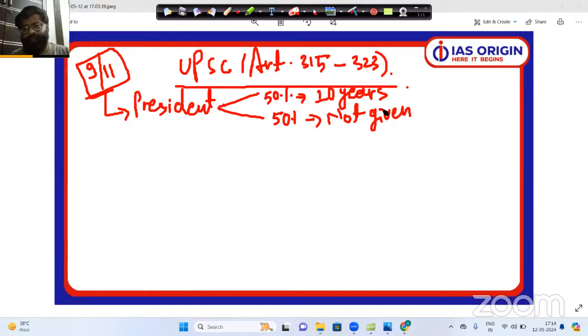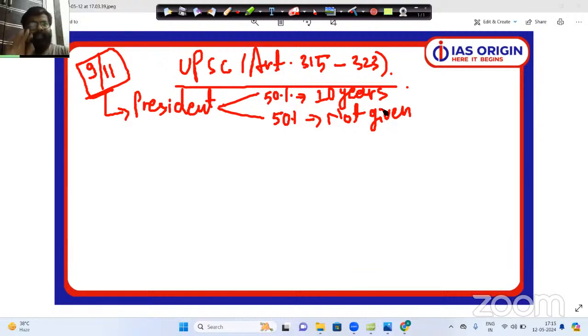Now, please try to understand. If there is a person who is very close to the central government or to a minister, and that person has been doing many favors for the central government, and the government wants to reward that person, then as a reward that person can be appointed as a UPSC member or chairman. This is the scenario you study in governance also, because lack of transparency actually gives nutrition to corruption.